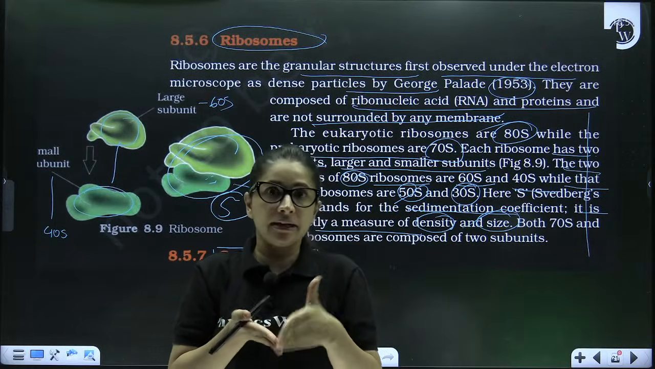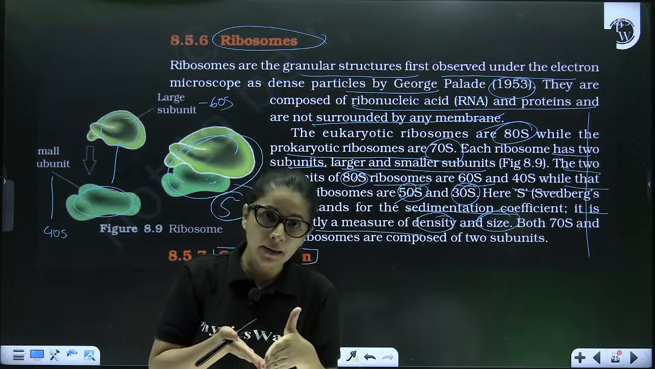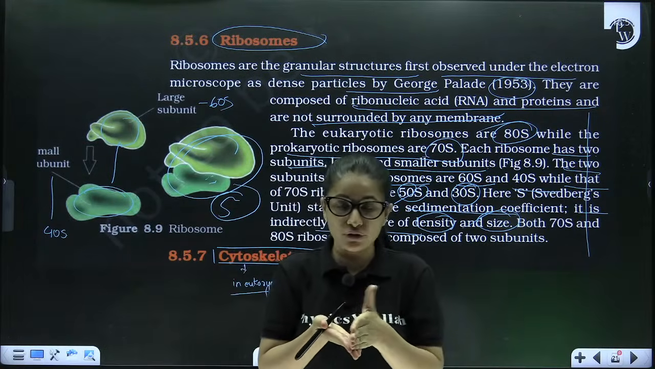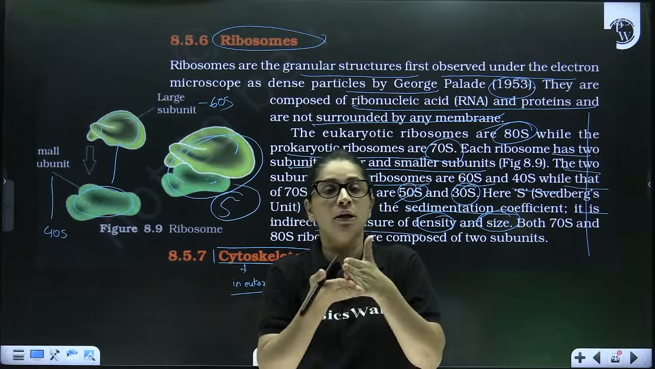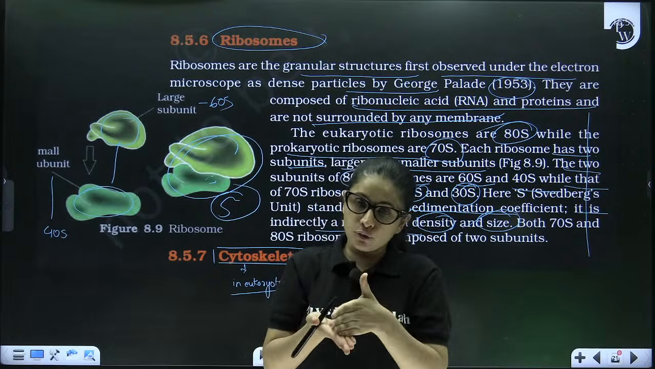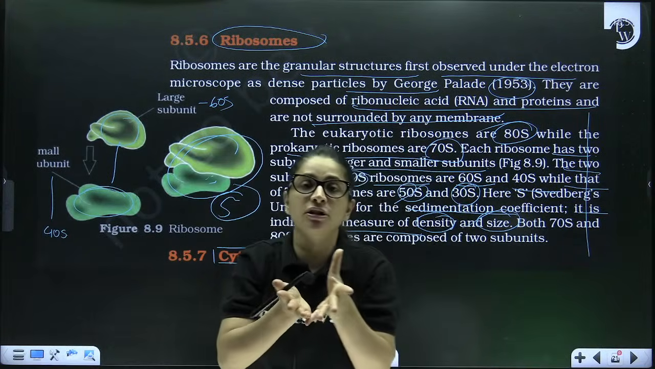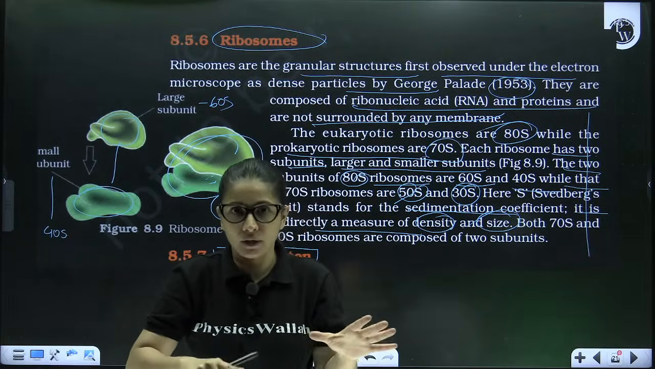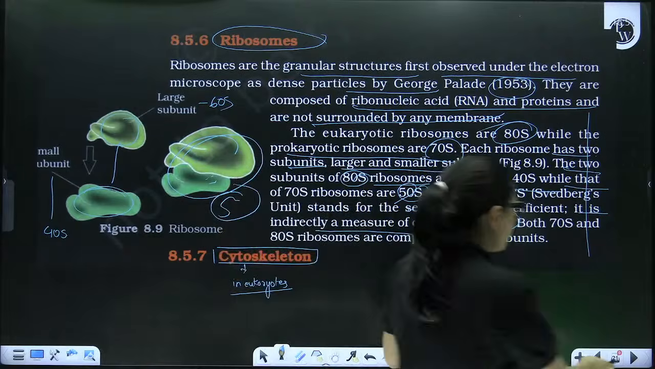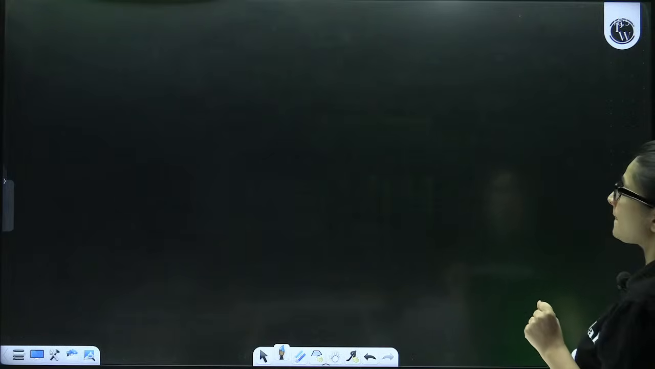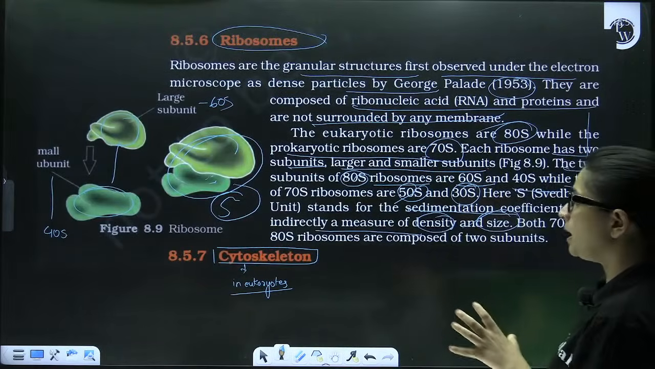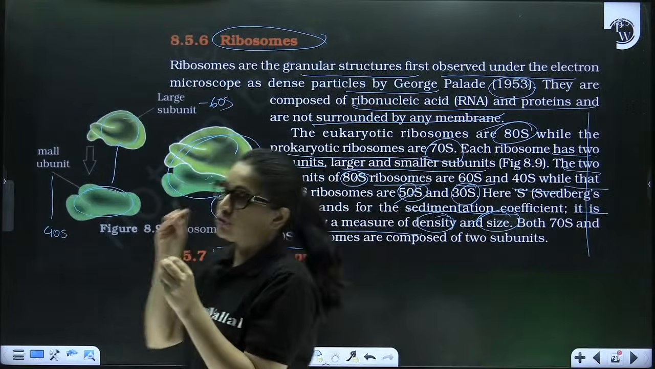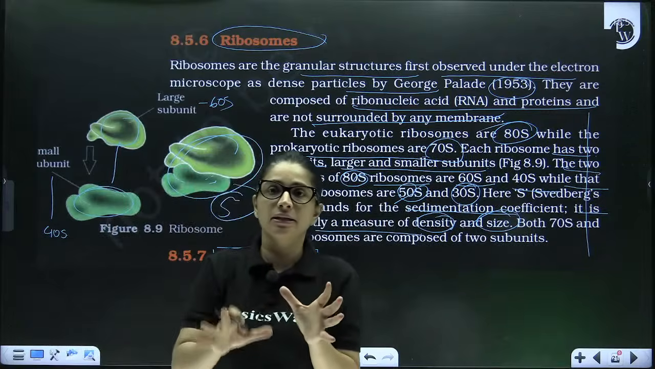So the cytoskeleton in eukaryotes can help in the cell division process. It can help for motility purposes. It can also help in maintaining the overall structural framework of the eukaryotic cell, but not in prokaryotes. So what are cytoskeletons? Cytoskeletons are nothing but the proteinaceous structures which are found scattered in the cytoplasm.